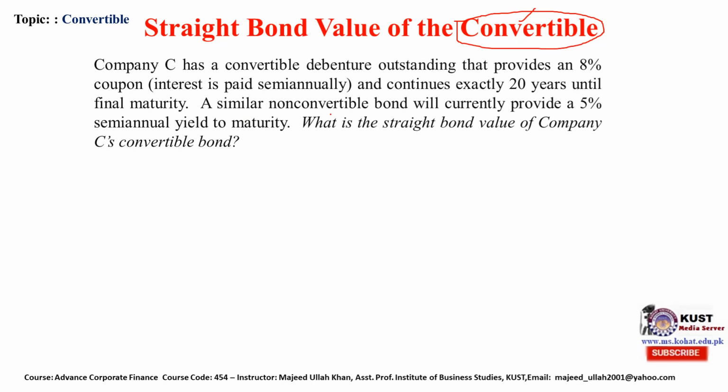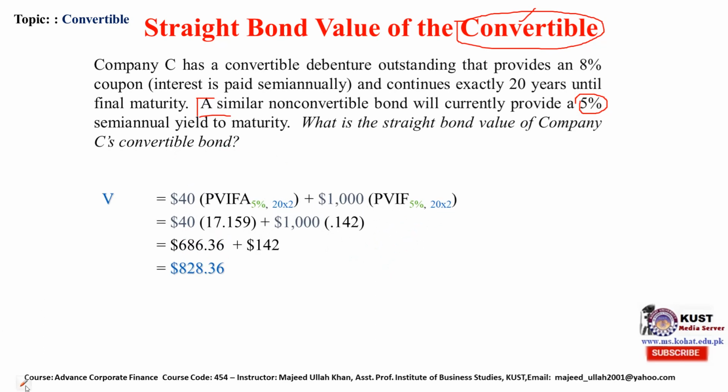A similar non-convertible bond will currently provide a 5% semi-annual yield to maturity. That is basically the yield. What is the straight bond value of the company's convertible? We will use these non-convertible particulars while calculating the value of the convertible's straight bond.